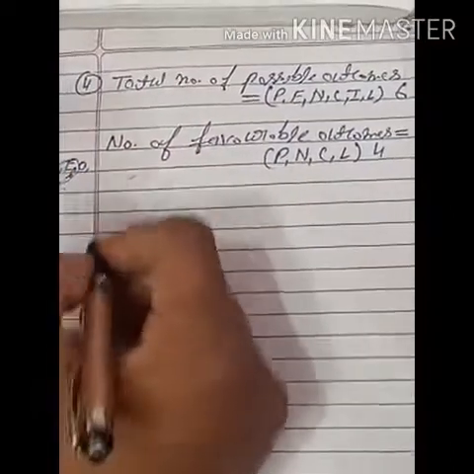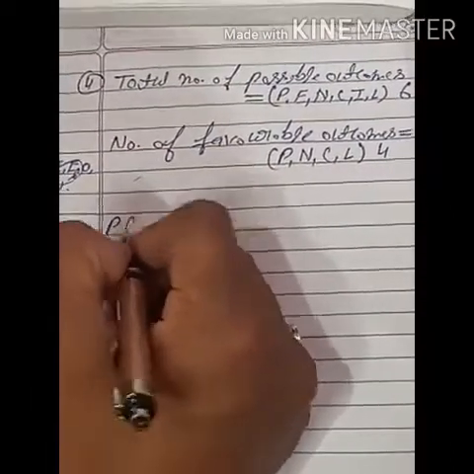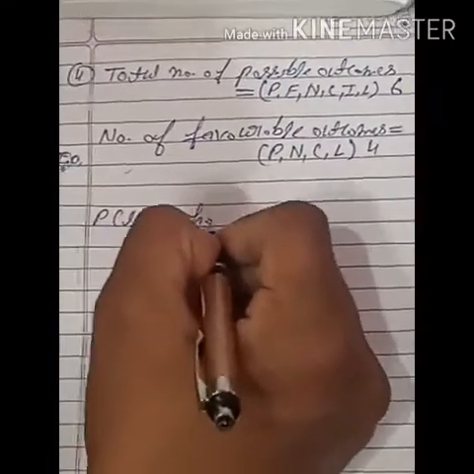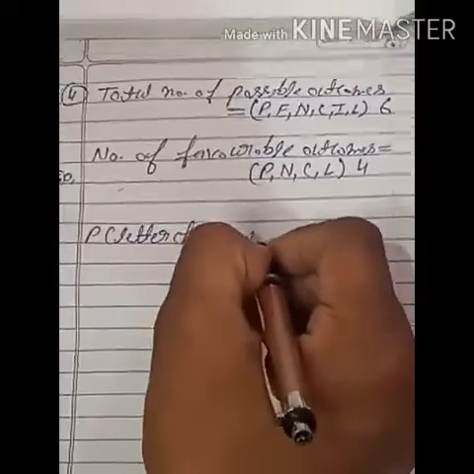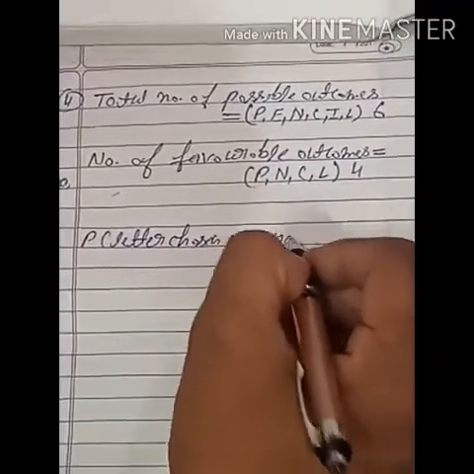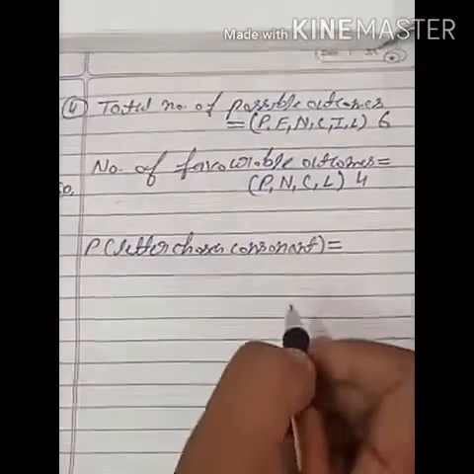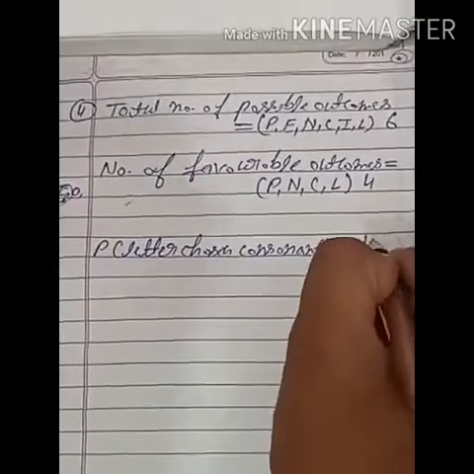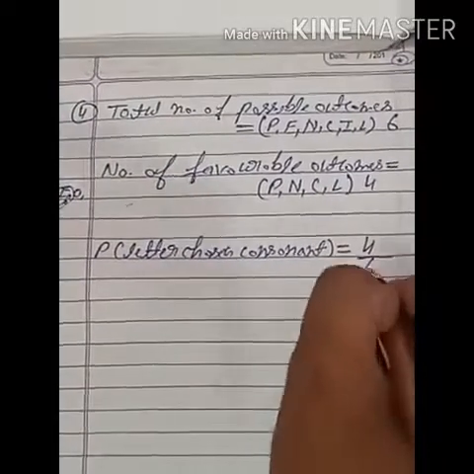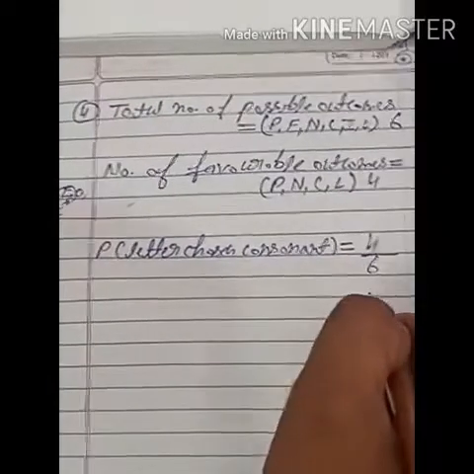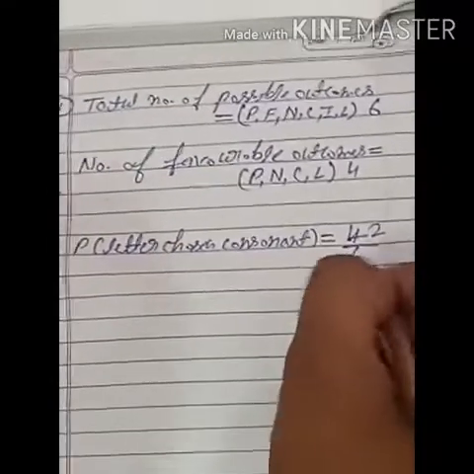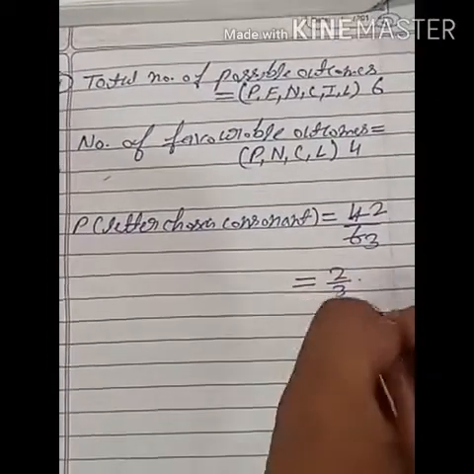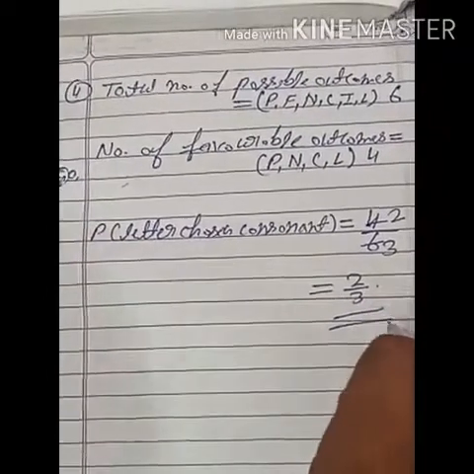So students, the formula is P of letter chosen is consonant is equal to number of favorable outcomes upon total number of outcomes. So the number of favorable outcomes is 4 upon the total number of outcomes, 6. If they both are divisible by the same number, we can divide. 2 2s are 4, 2 3s are 6. Now not divisible. So 2 upon 3 is the probability that the letter chosen is a consonant.